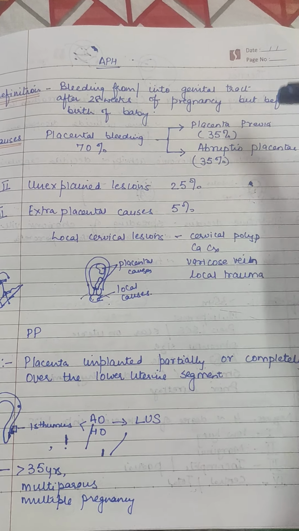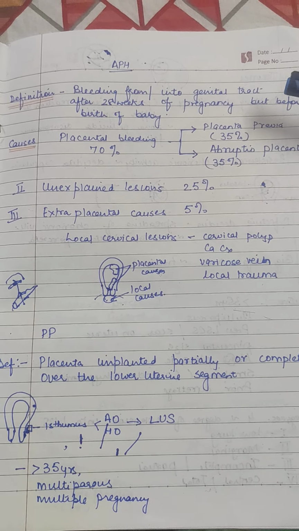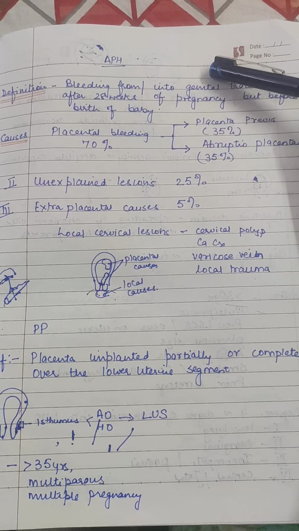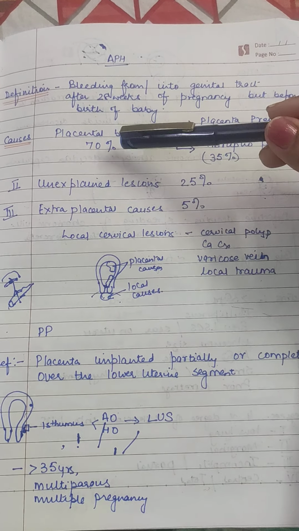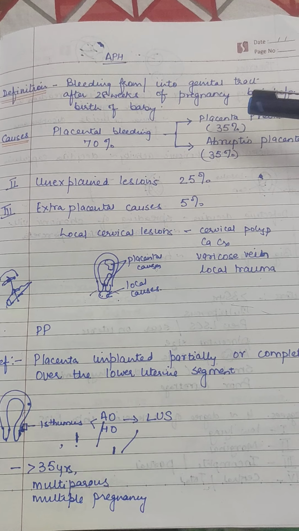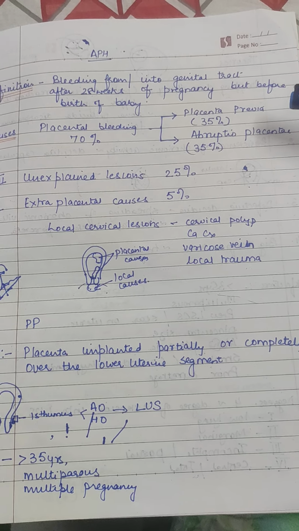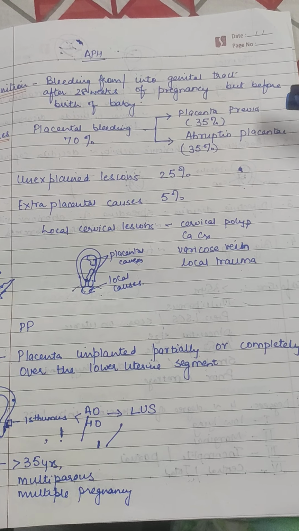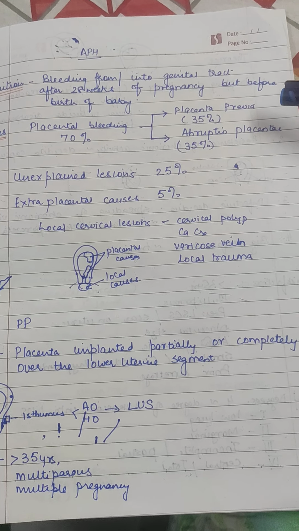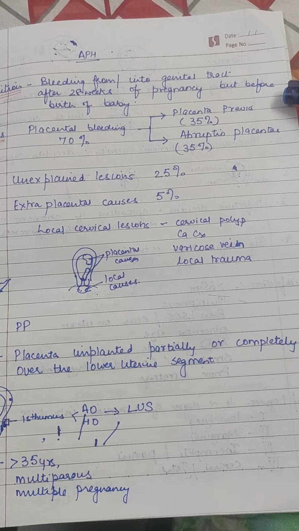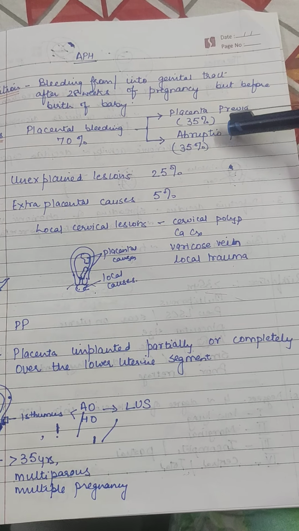Hello students, today we are going to talk on an important topic of antepartum hemorrhage, that is APH. The definition suggests what is APH, that is bleeding from or into the genital tract which is occurring any time after 28 weeks of gestation but before the birth of the baby.